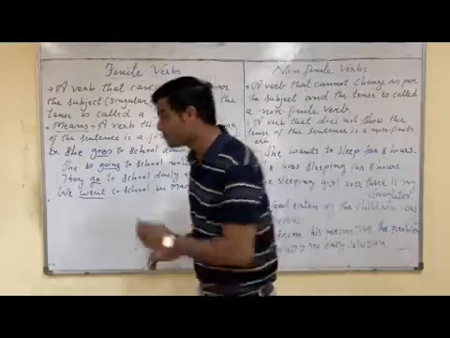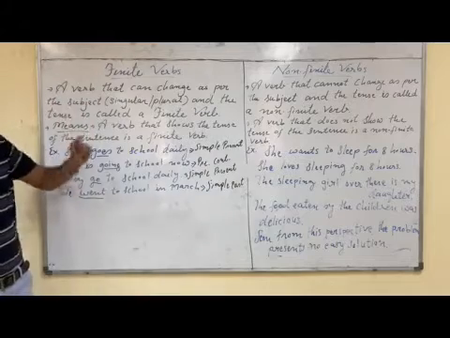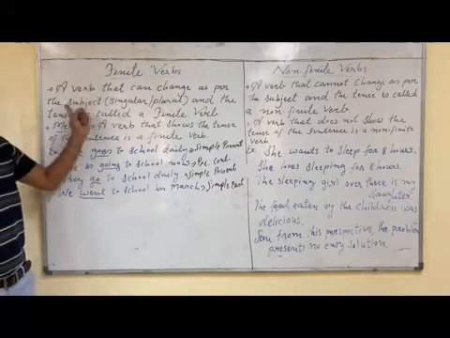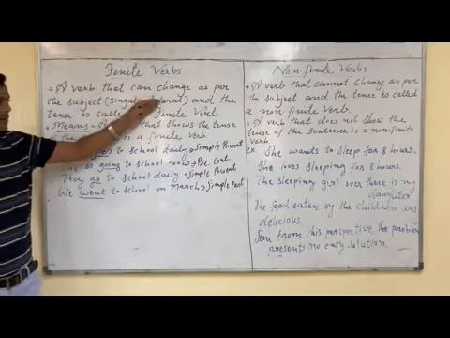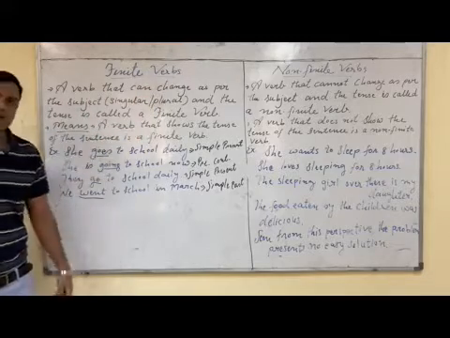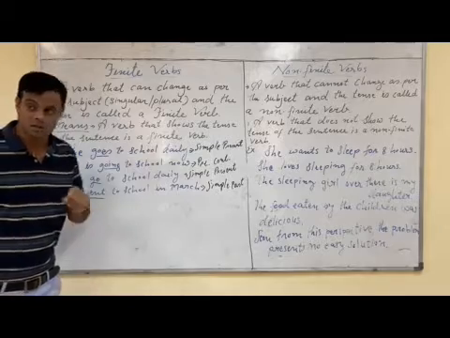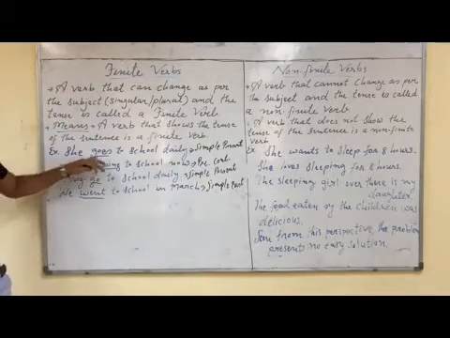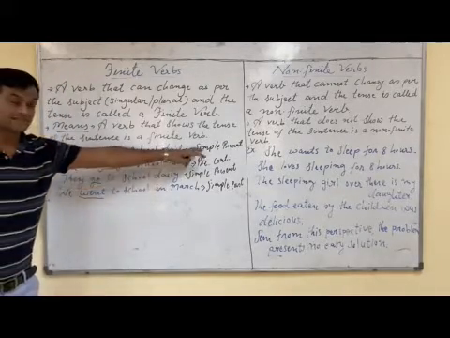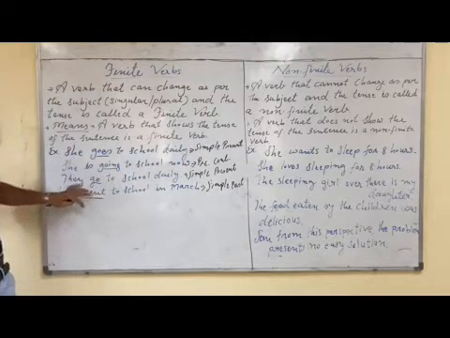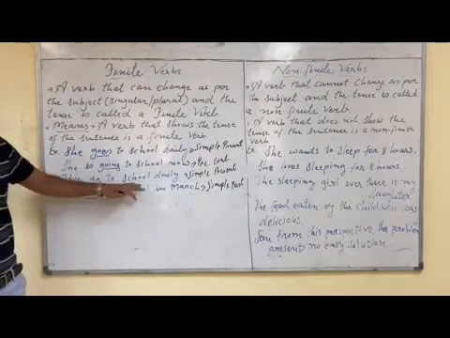Just pay attention here. We have understood that a verb that can change as per the subject, singular or plural, and the tense, is called a finite verb. Now see whether it is applicable to these examples or not. First sentence: she goes to school daily. It shows simple present tense. Third sentence: they go to school daily.